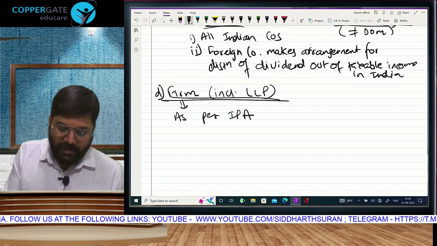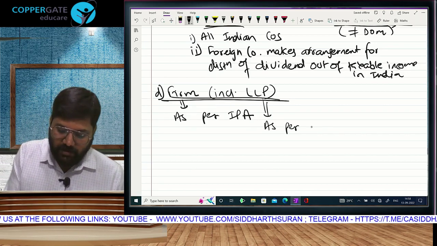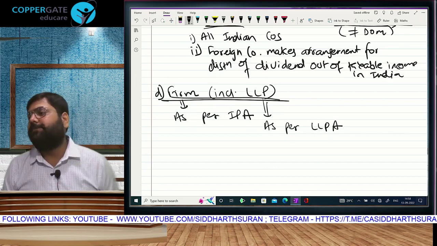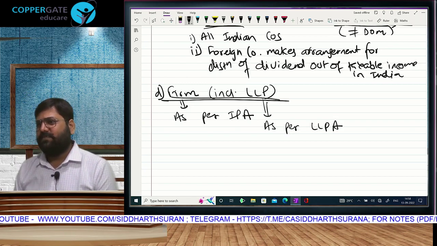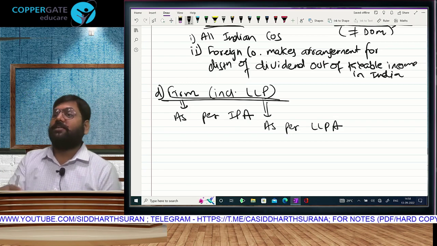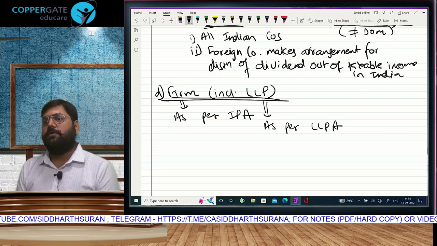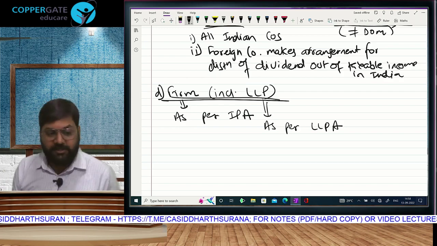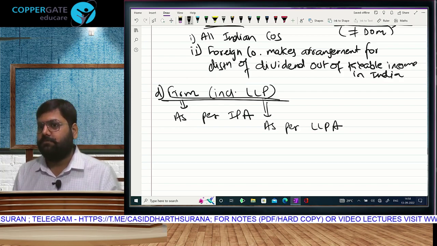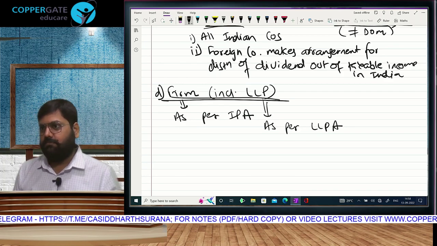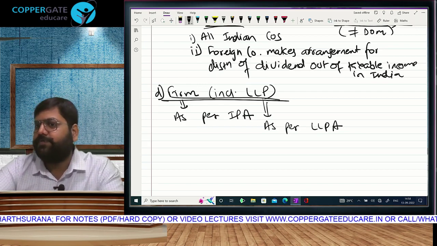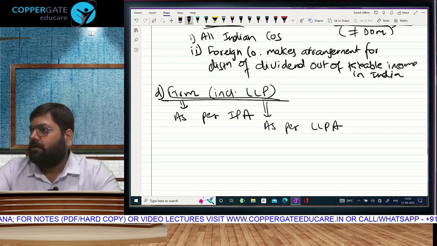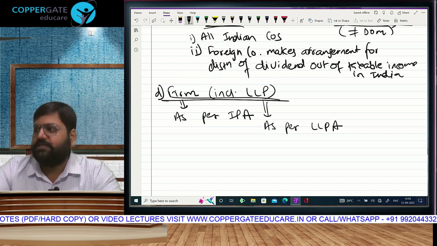And likewise, that same LLP which is an LLP as per the LLP Act, 1932 and 2008 respectively, that firm as per the Partnership Act and that LLP as per the LLP Act is also the person here. This is not different from that firm. This is the same as that firm. With companies, maybe it was the same, but we included foreign non-domestic companies also. But here we are including partnership firm as per the Partnership Act and LLP as per the LLP Act. Understood? This is the same as that.